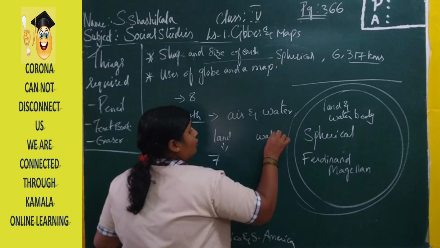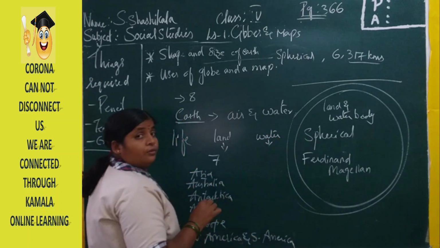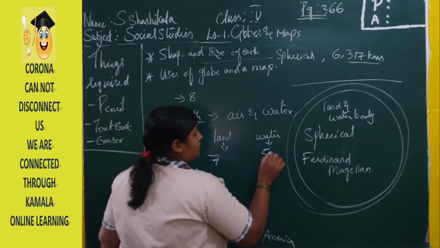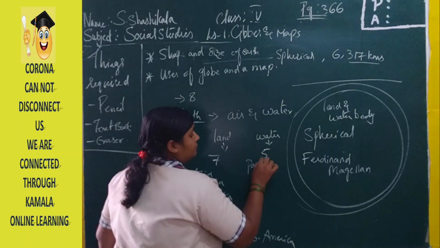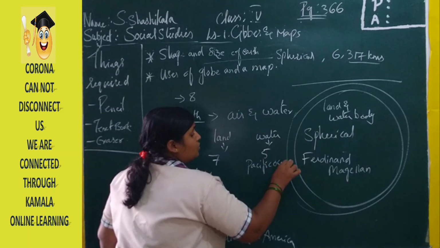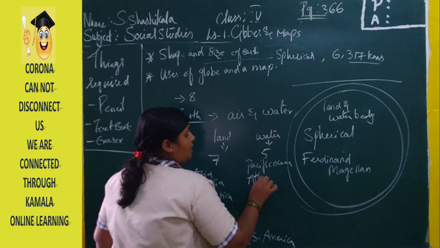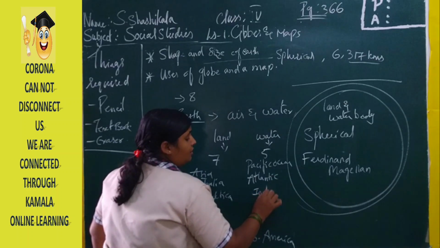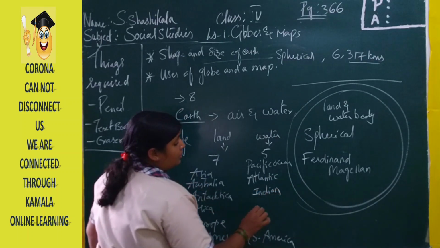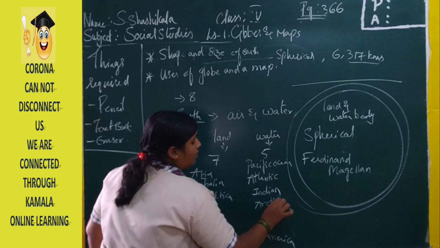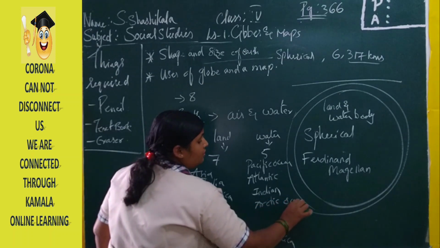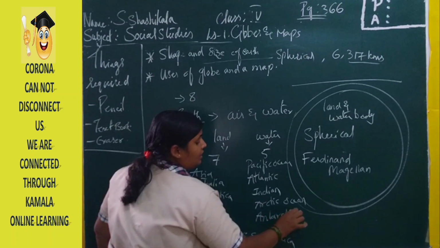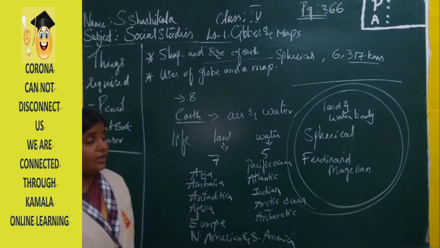Now coming to the water bodies. There are five important oceans which come under the water bodies. They are the Pacific Ocean, Atlantic Ocean, Indian Ocean, Arctic Ocean, and Antarctic Ocean. These are the five important oceans.